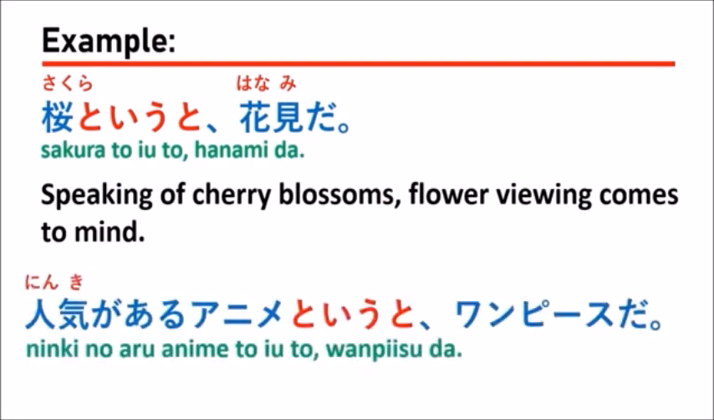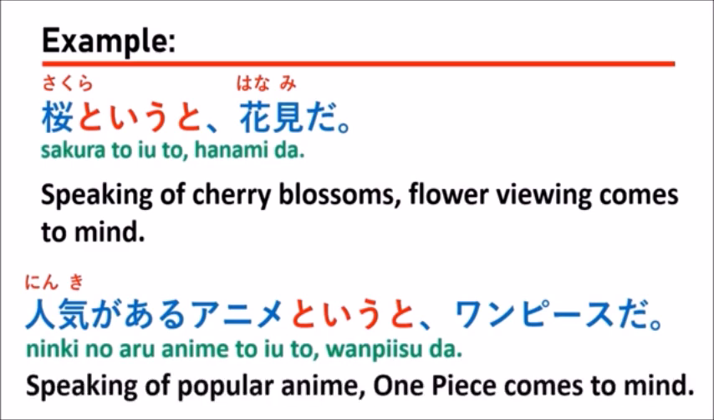The second example: 人気があるアニメというとワンピースだ。Which means that speaking of popular anime, One Piece comes to mind.